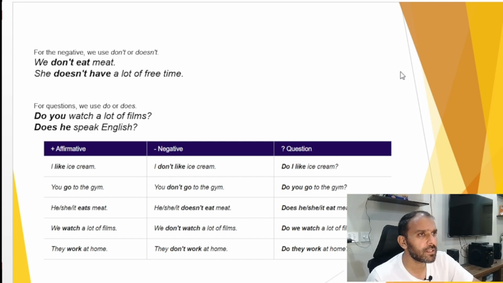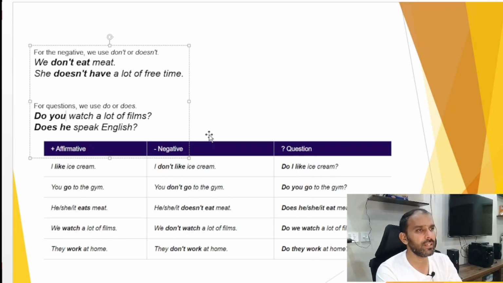Now move to our next slide. For the negative, we will use do not with I, we, they, you, and if we are going to make a negative with he, she, it, then we will use does not. Okay, so this is another differentiation here. For questions, we use do or does. For example, you watch a film, you do not watch a film, and do you watch a film? These are basically the interrogative. We will use do with you, I, we, they. We will use does with he, she, and it to make a question.